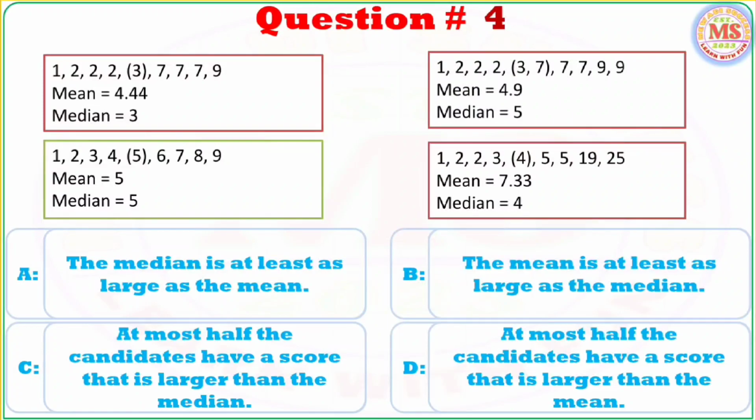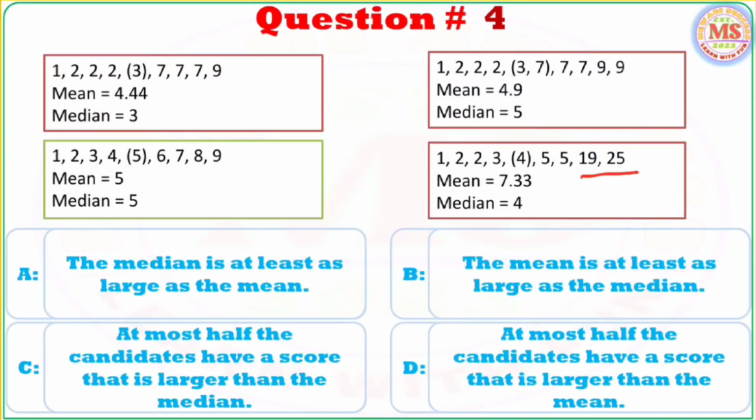If we have scores like these, 1, 2, 2, 3, 4, 5, 5, 19, 25, in this case very few candidates have a very high score. The median is the middle number, which is equal to 4, and the mean is the average of all these scores, which is equal to 7.33.